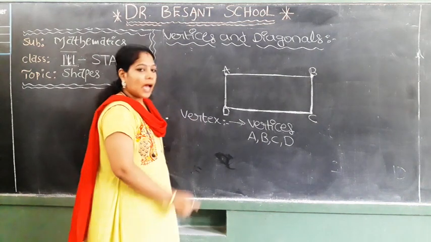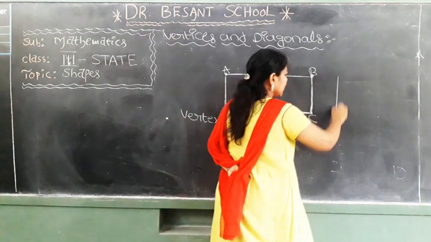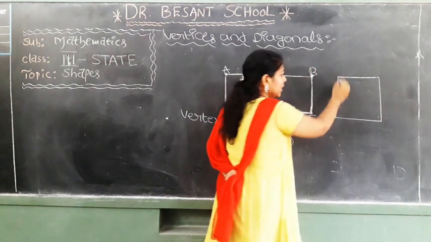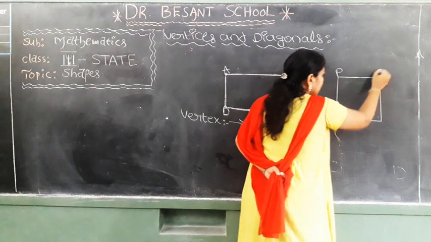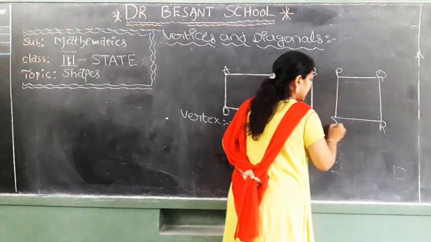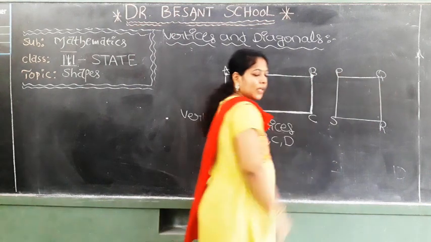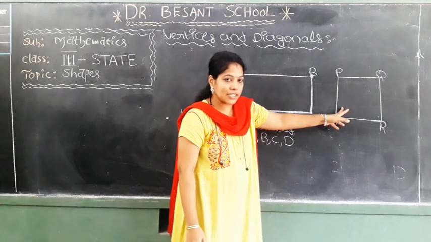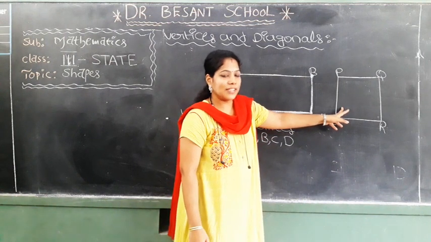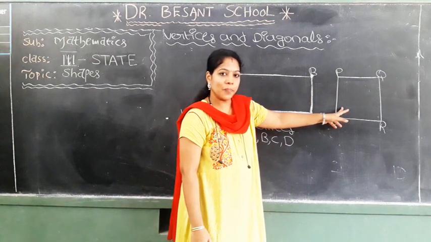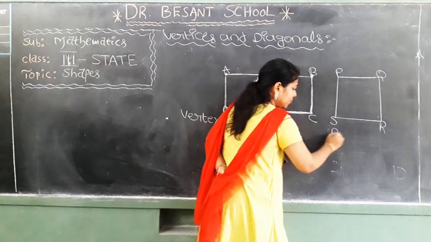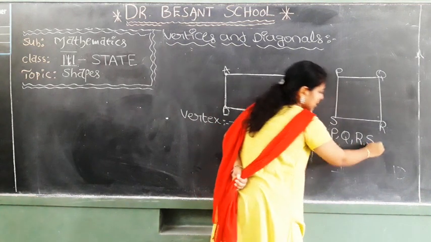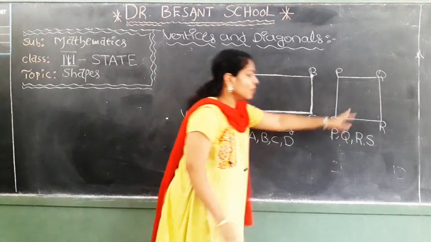Then I am drawing another figure. This is the square. What is it? Square. I am writing the name as P Q R S. What are the vertices for this square? Observe and say. What are the vertices for this square? Good children. P, Q, R and S. These are the vertices of this square.